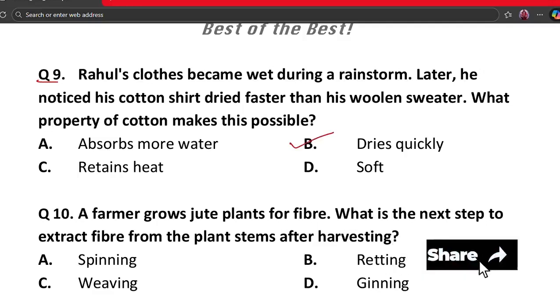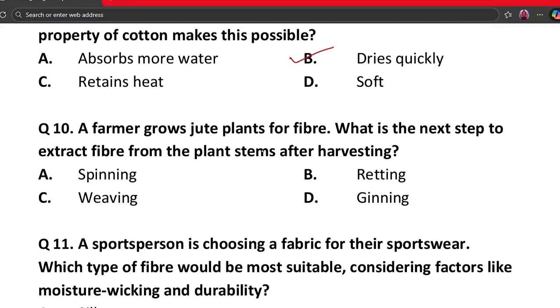So cotton absorbs water easily, but at the same time it releases water quickly. That's why cotton dries faster. But wool traps moisture inside. So cotton drying quickly is the key reason. Our next question is question number 10.